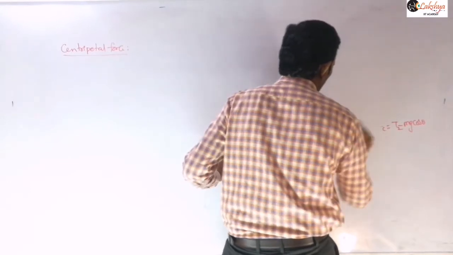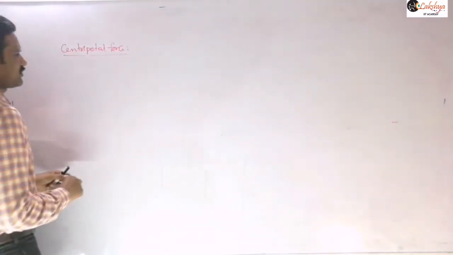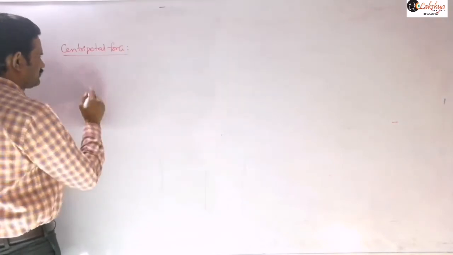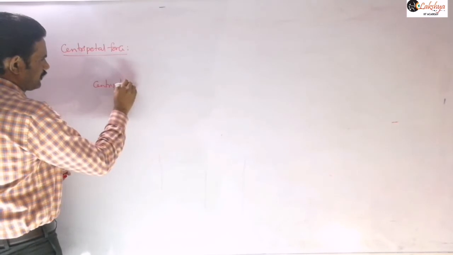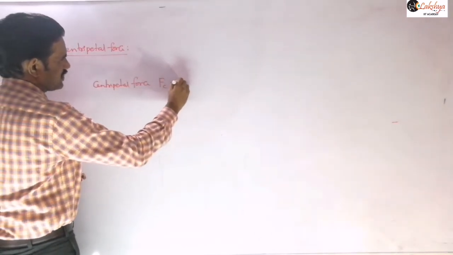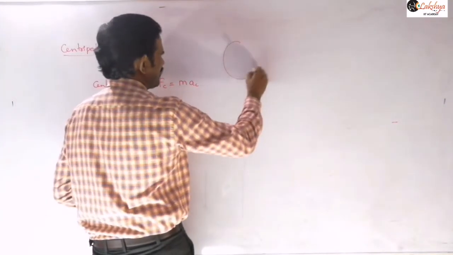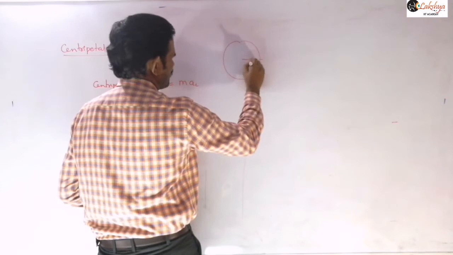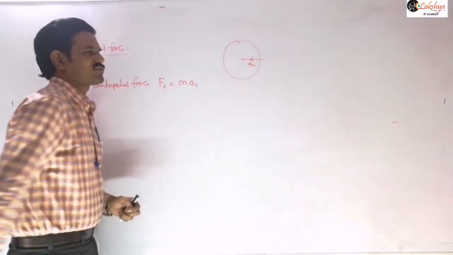Now we can write the formula for the centripetal force. Fc is equal to m into ac, because the centripetal force arises because of the centripetal acceleration, and the acceleration and this force are in the same direction.